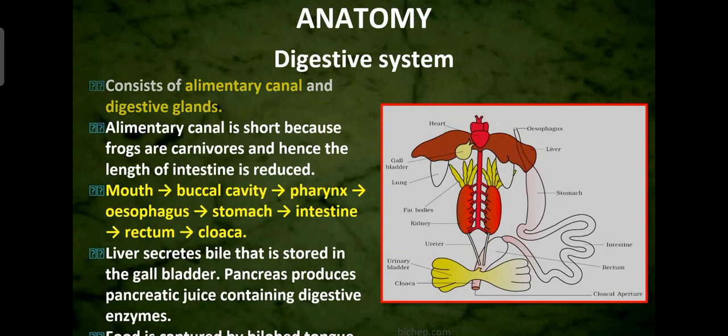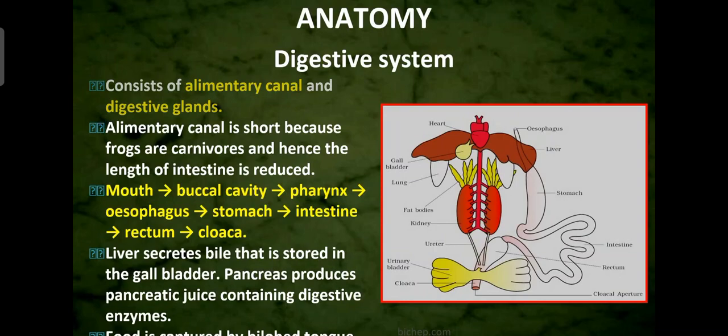Then the accessory organs. First, the liver. In the diagram, you can see the digestive system side by side. It starts with the esophagus. Clear? Then the stomach is there, the intestine is there, the rectum is there, and the cloacal aperture is there. Then in the accessory organs, you can see the liver, the upper part, dark brown in color, two lobes you can see; those are the liver.